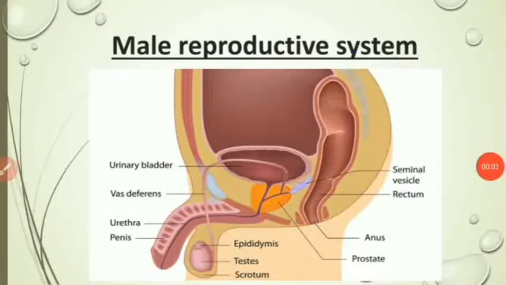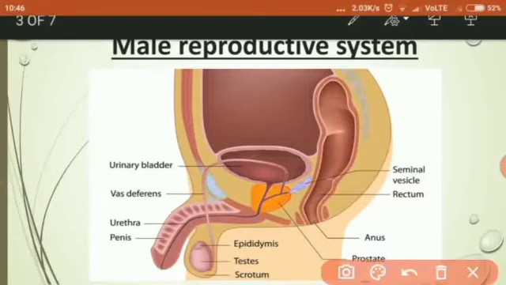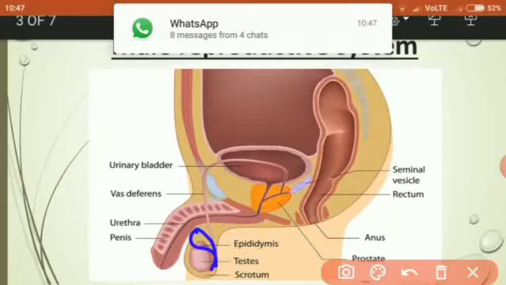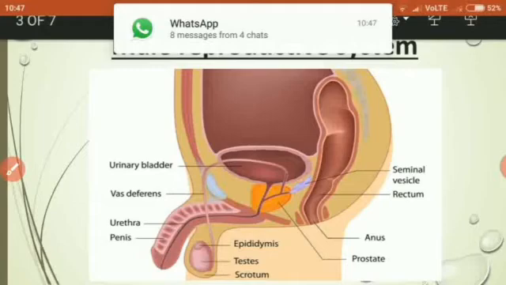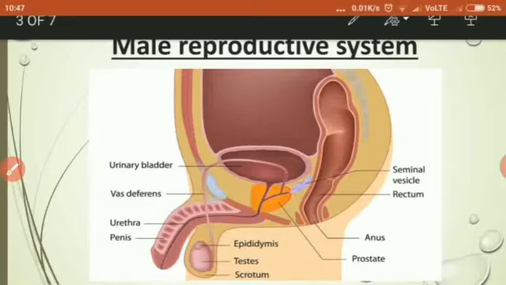Then the seminiferous tubules from each testis join together to form the epididymis. This is called epididymis. These coiled tubes you cannot see clearly in this picture. This one, this upper portion, let me show you again. Here it forms the epididymis, and the testes produce a very large number of sperms at one time.